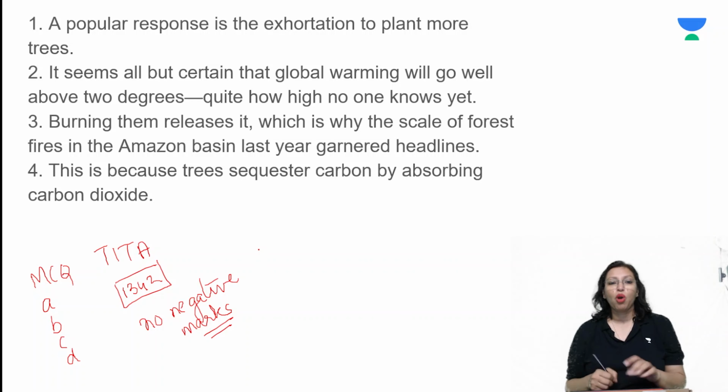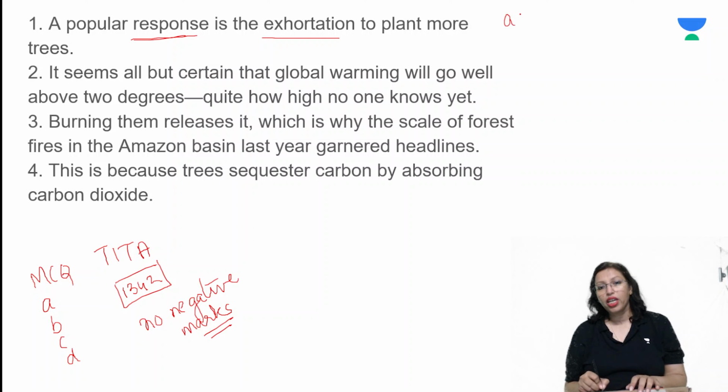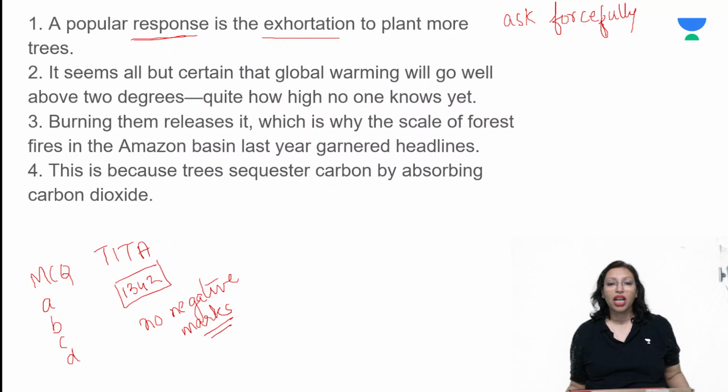A popular response to what? That's my first question, is the exhortation to plant more trees. The word exhortation means to ask very forcefully. So when somebody is asking you something very forcefully, that is called exhortation. So you're being asked to plant more trees. It seems all but certain that global warming will go above 2 degrees.